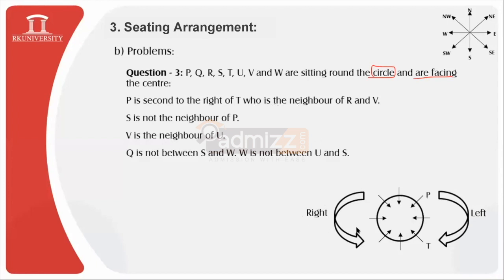And T is the neighbor of R and V. The next statement says T is the neighbor of R and V. So let us fix the location of R somewhere over here and V somewhere over here.